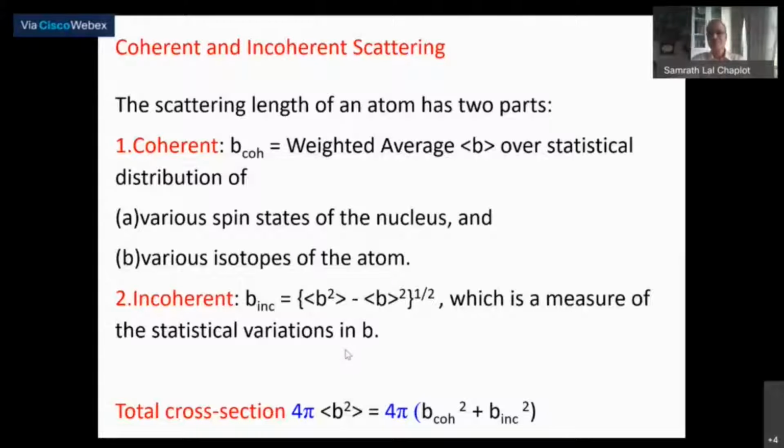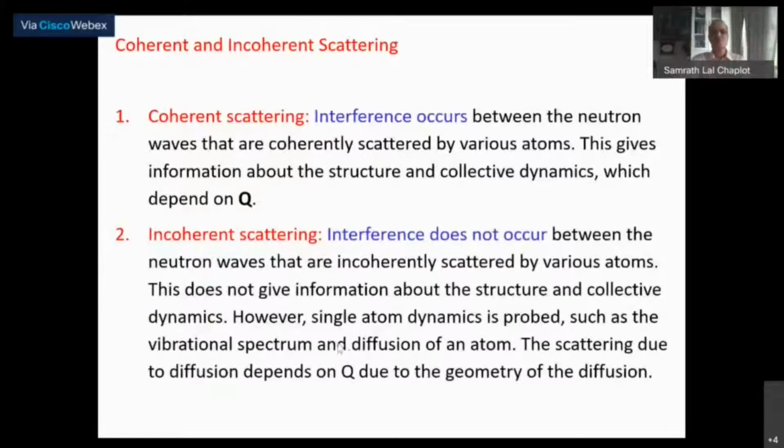Okay, having said that, this we already said: the coherent scattering enables interference between the neutron waves that are coherently scattered by various atoms, and that gives information about the collective nature. Incoherent scattering, as we just said, would give you the single atom dynamics, but even this is Q dependent, the wave vector dependent.